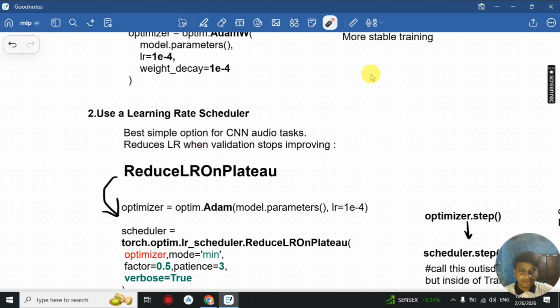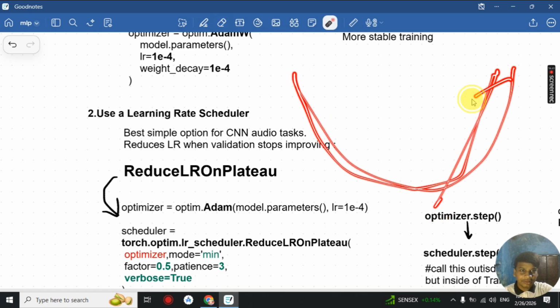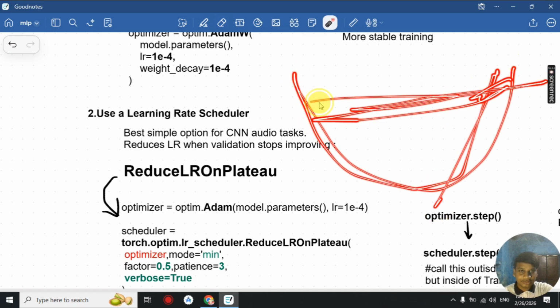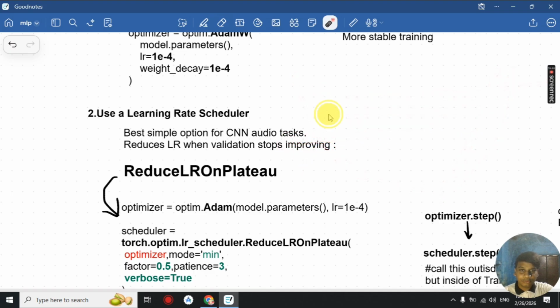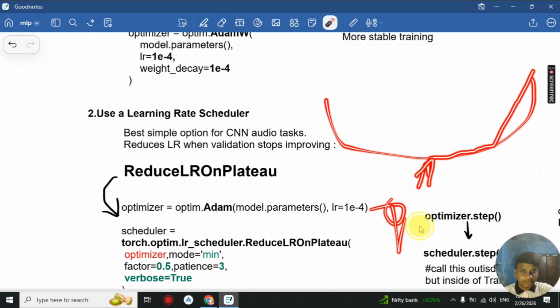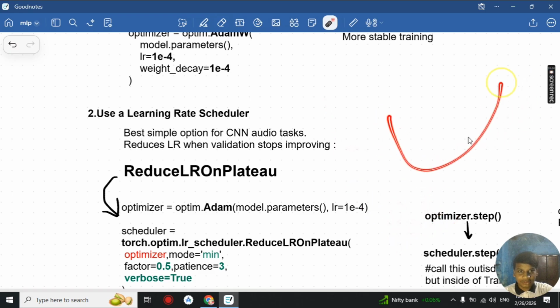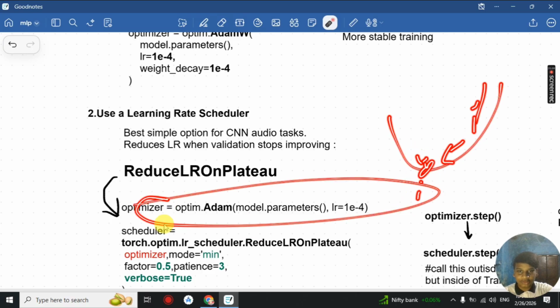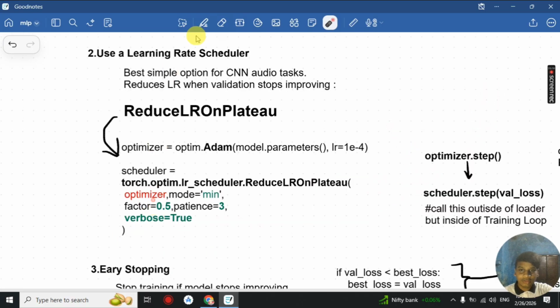Okay, so we have here an optimizer curve where a large learning rate could do a zigzag motion in our gradient descent, and if you have a very small learning rate, the learning eventually will be very small and the gradient will stop improving. To solve this problem, we have our learning rate scheduler which will be taking a dynamic value for our learning rate.